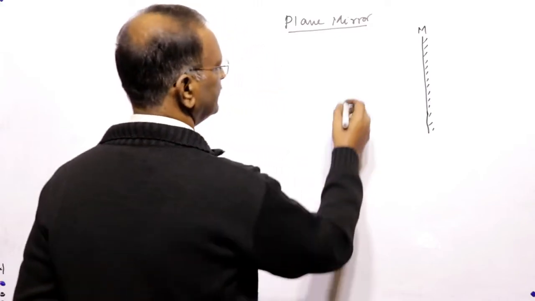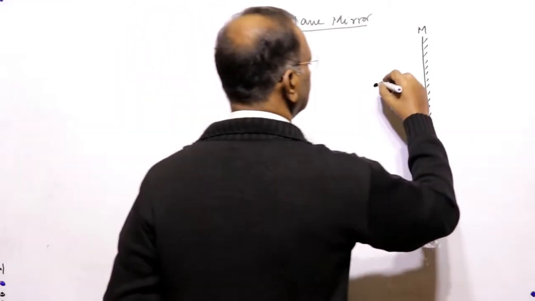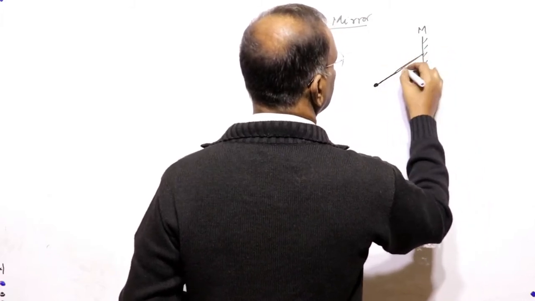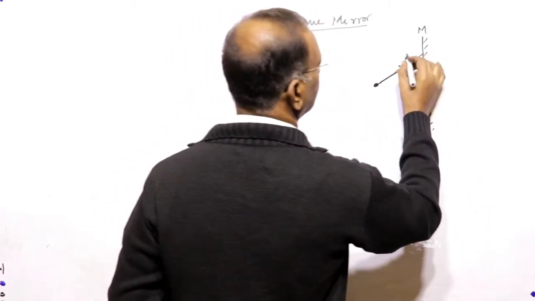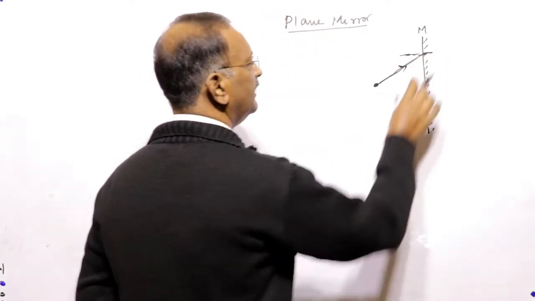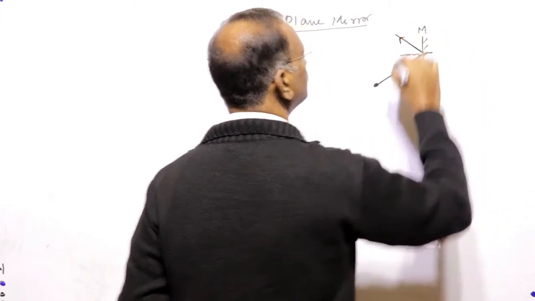Say an object is kept here. A ray goes like this, and after reflection, this is a normal to the plane of the mirror. From this it will get reflected like this.